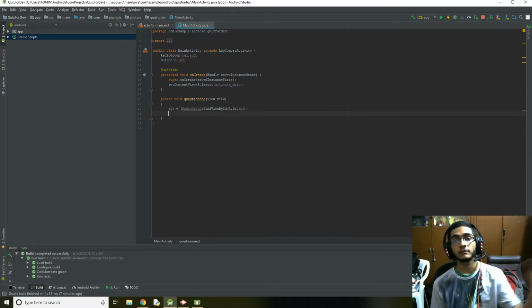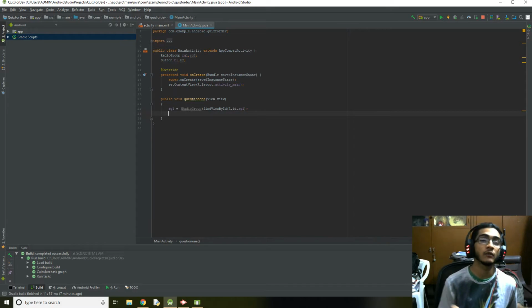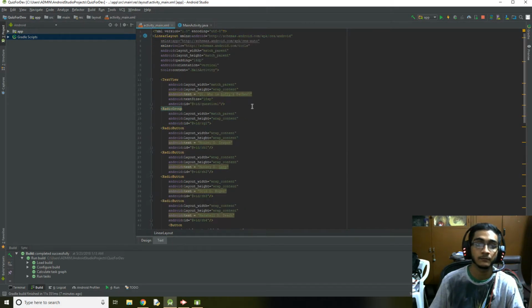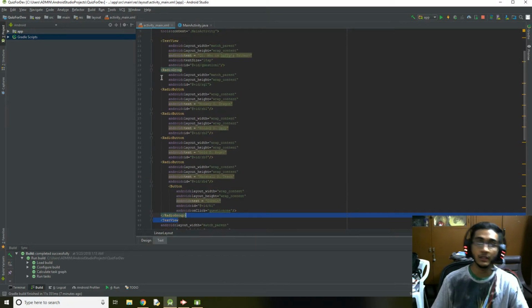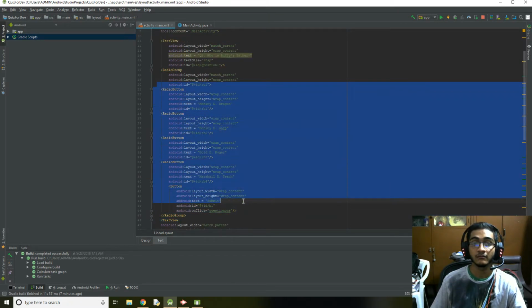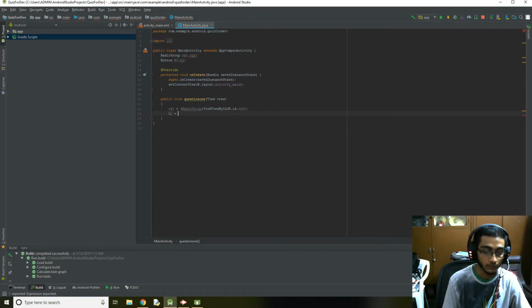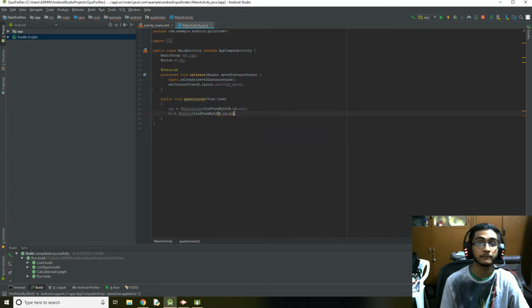So now this is like a reference. rg1 now refers to radio group 1 in our XML layout, so it can access anything in this. Cool, right? So now we need to reference the button as well. b1 equals button findViewById of R.id.b1.